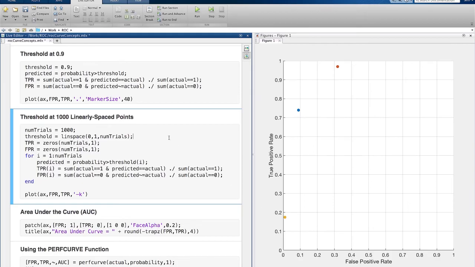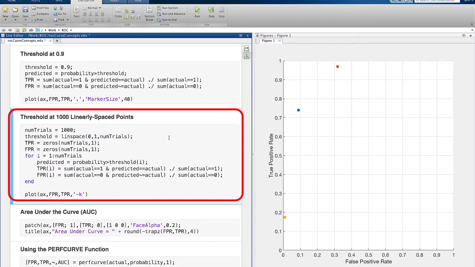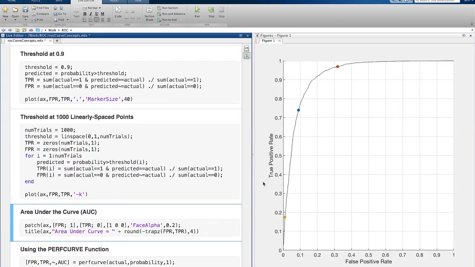Now, if we were to create a bunch of values for this threshold in between 0 and 1, say 1,000 trials evenly spaced, we would get lots of these ROC points, and that's where we get the ROC curve from. The ROC curve shows us the trade-off in the true positive rate and false positive rate for varying values of that threshold. There will always be a point on the ROC curve at 0, 0.